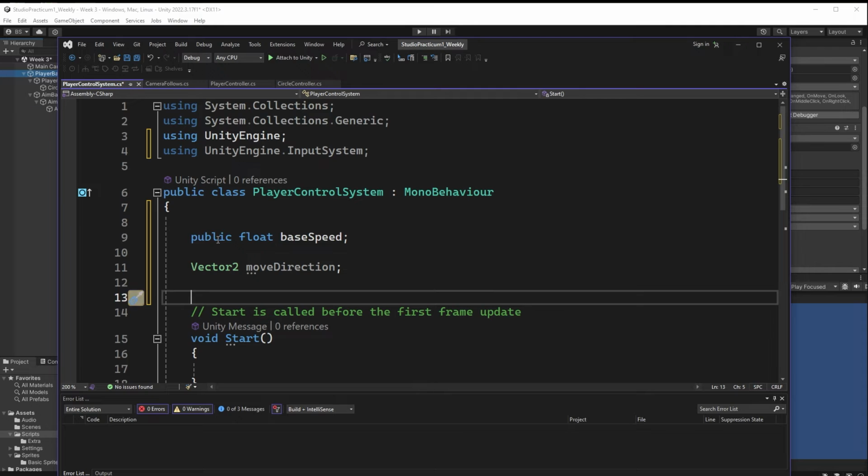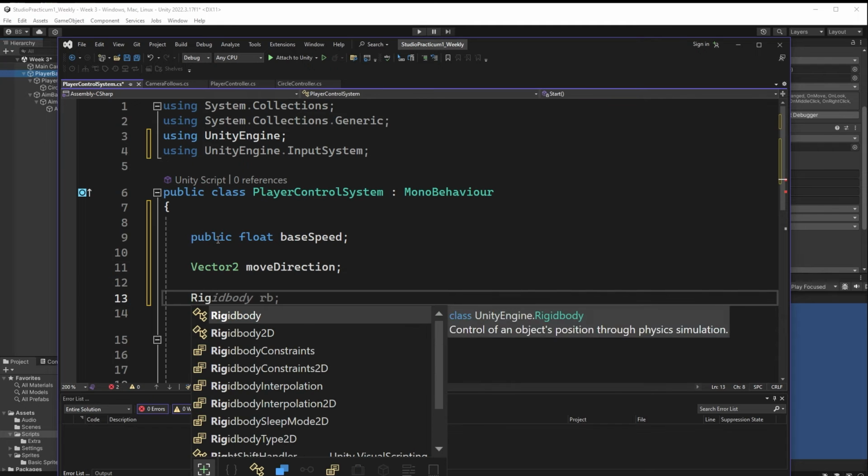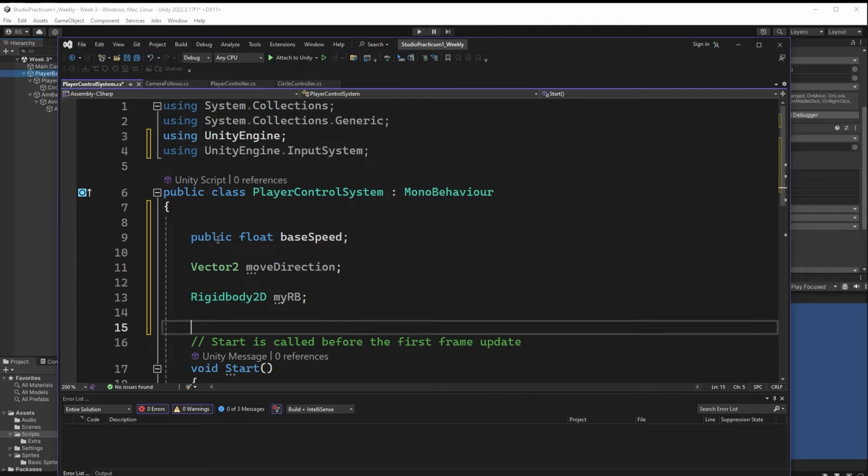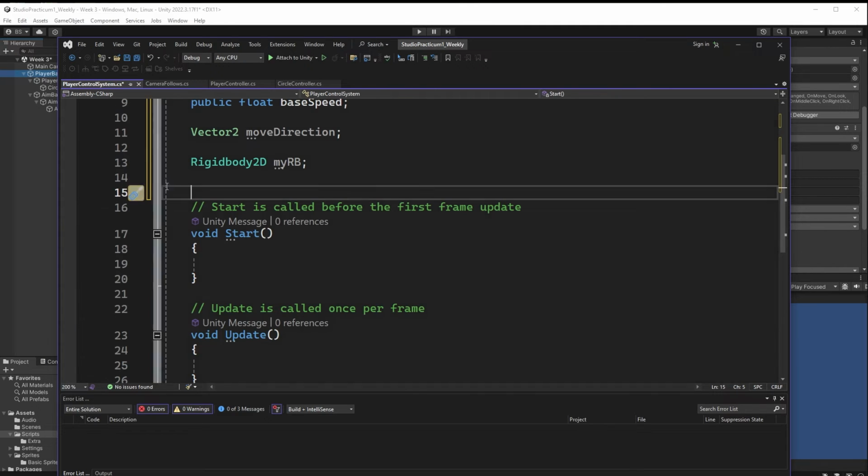And again, like I said, that's going to be used for applying the direction of our character's movement. We need a couple of things here. We definitely need the rigid body because I have decided that I'm going to be using the rigid body to move this object around, and I'm going to apply forces. So let's make a rigid body 2D, and we'll just call it my RB.